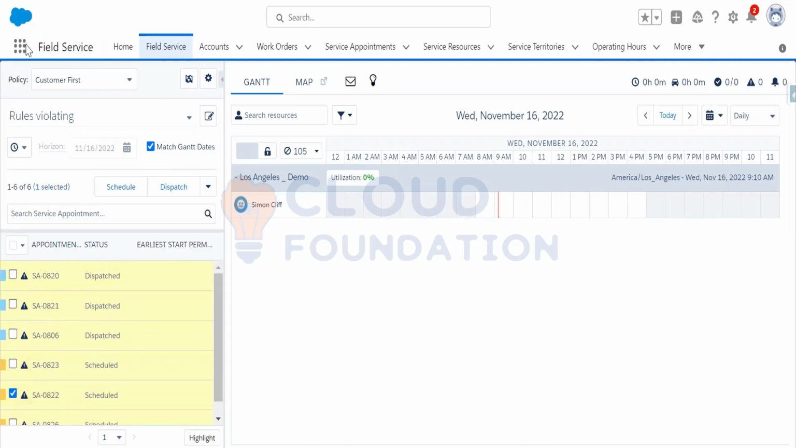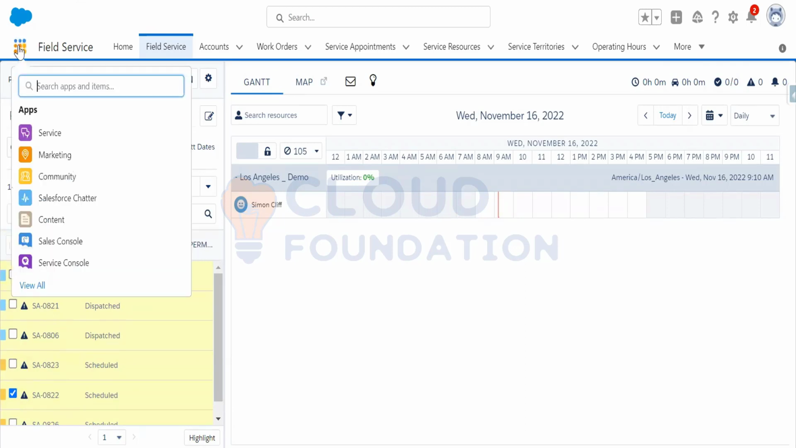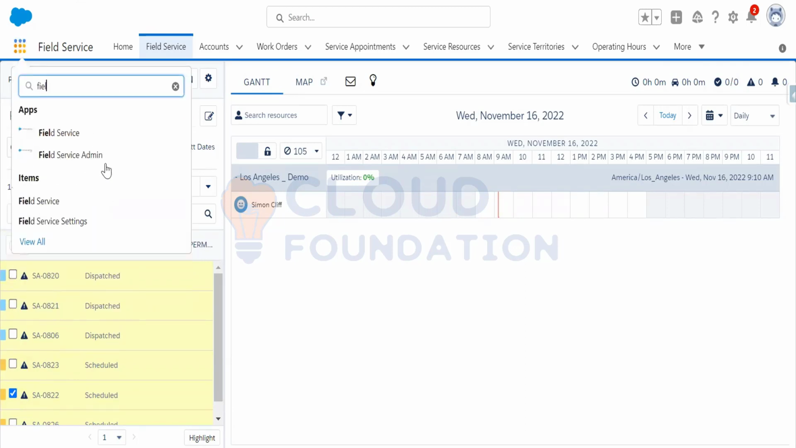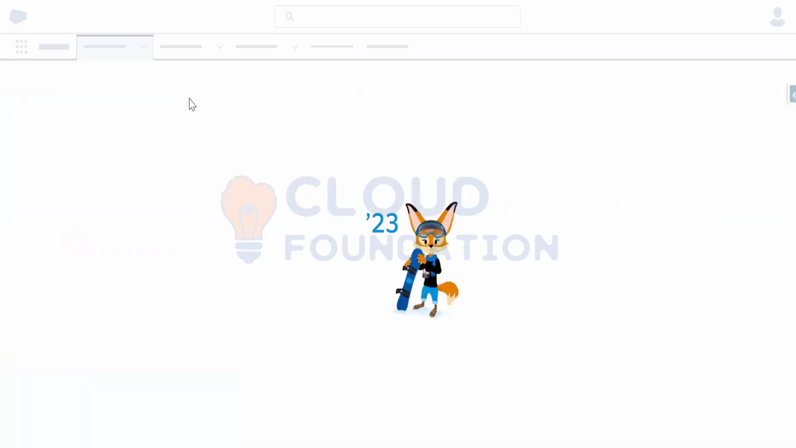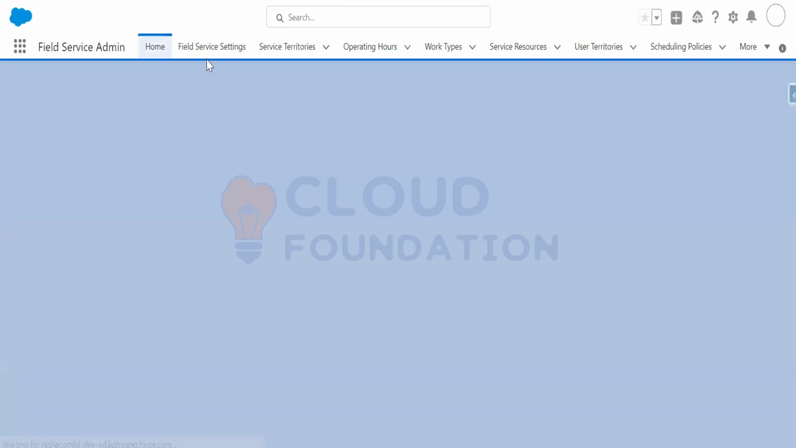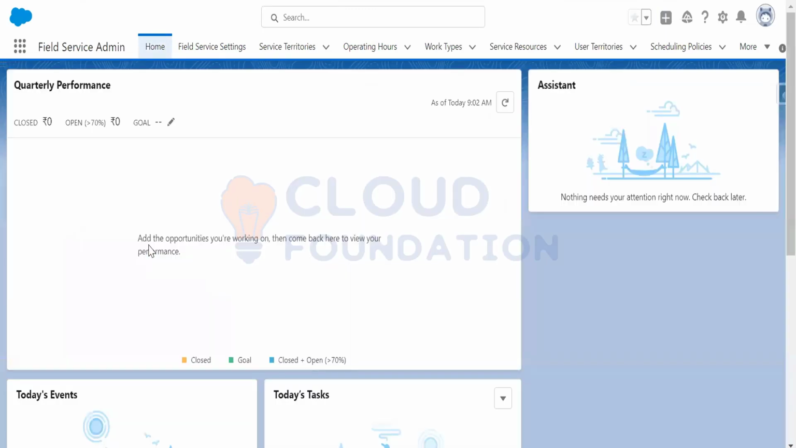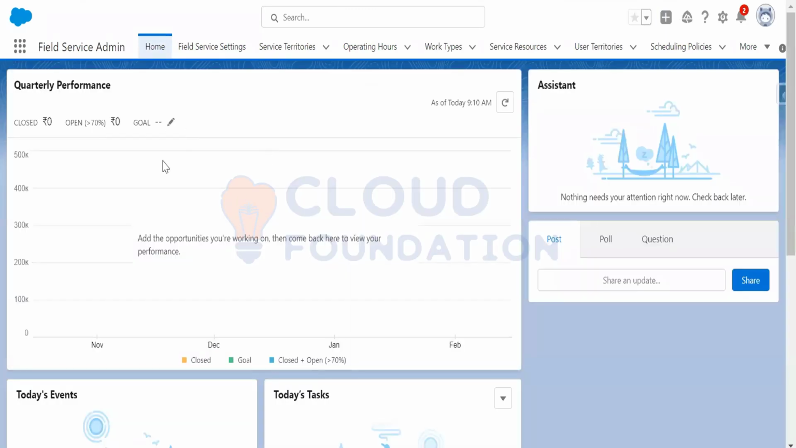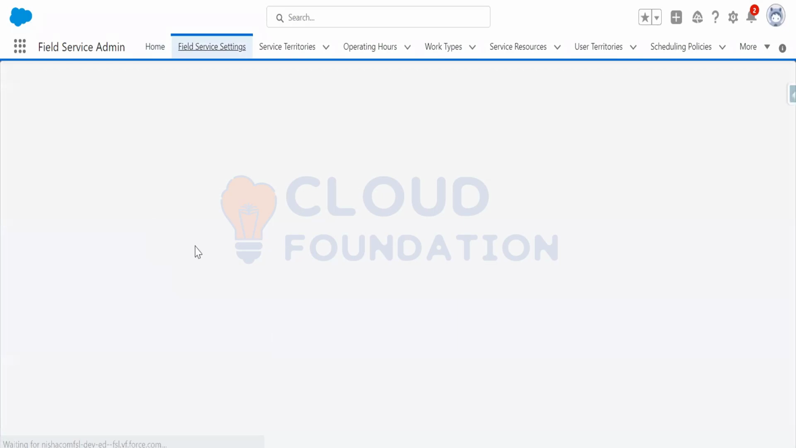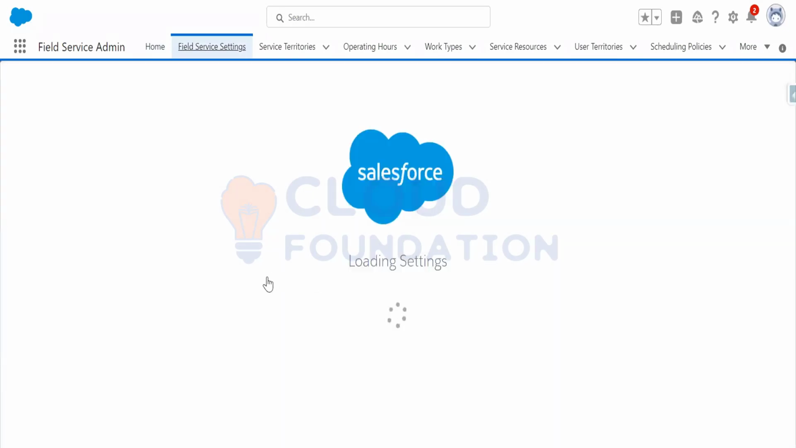For that, you first need to go to the field service admin. Let me go to the field service admin. I need to go to the field service settings, and from the field service settings, go to the scheduling policies. First, I need to go to the guided setup.